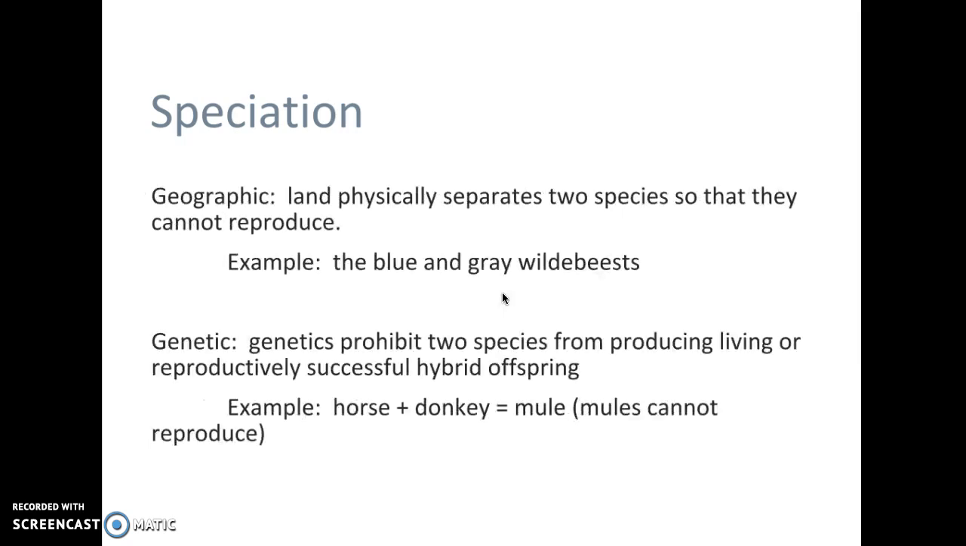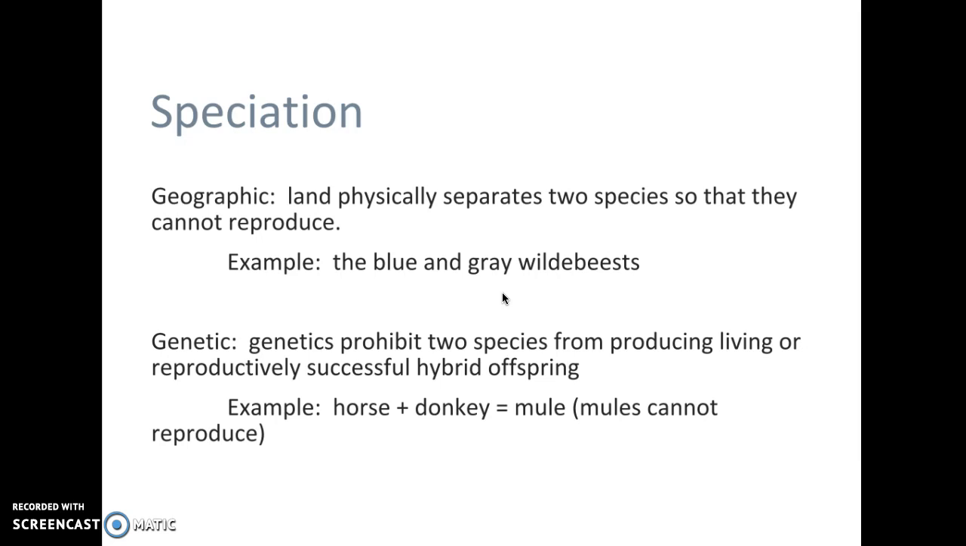When we look at geographic speciation, this is when land physically separates two species so they can't reproduce. The blue and gray wildebeest are perfect examples. These are now on separate continents, and so geographically speaking, they can no longer reproduce with each other because they aren't going to swim across an entire ocean.